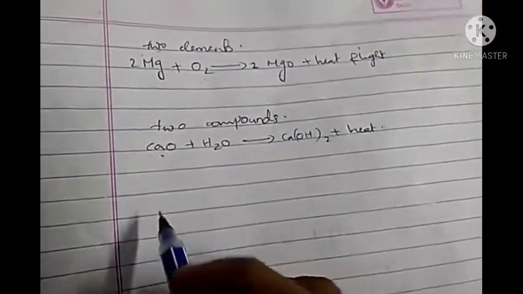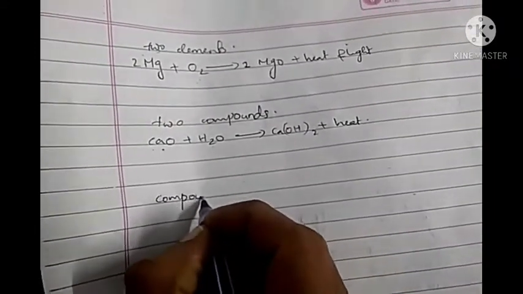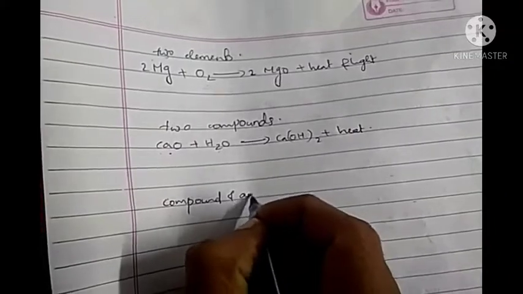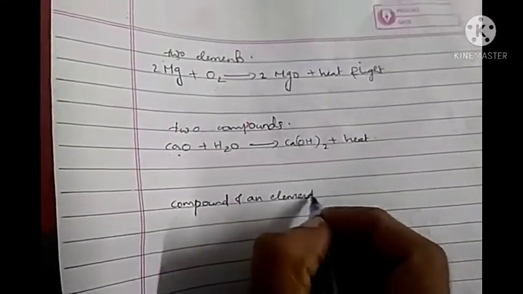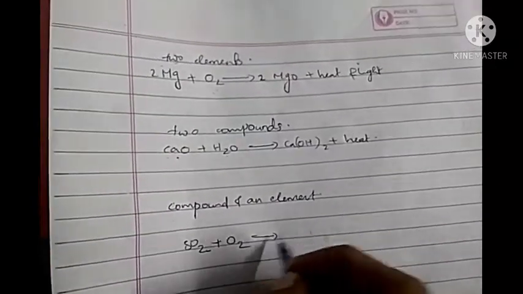Now the combination reaction can be between a compound and an element. For example, when SO2 combines with O2, we get SO3. Here SO2 is a compound, sulfur dioxide. It is combining with the element oxygen and we are getting sulfur trioxide.